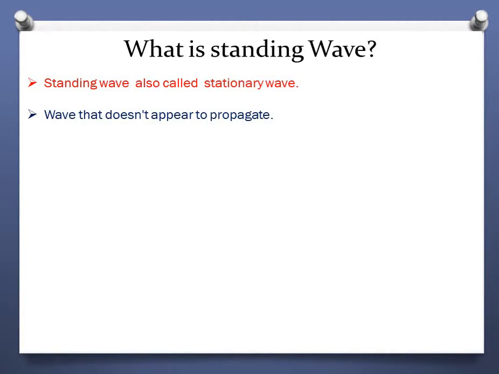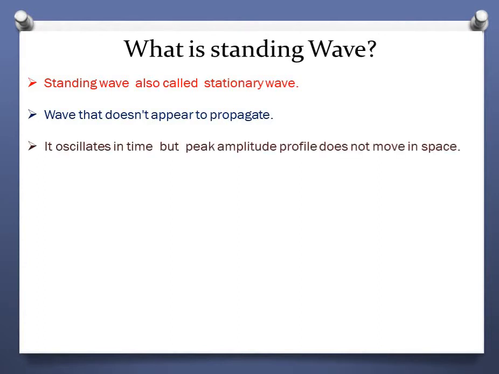So how will it look? It will look like it is oscillating in time, but the peak amplitude profile does not move in space. That kind of wave is called a standing wave.